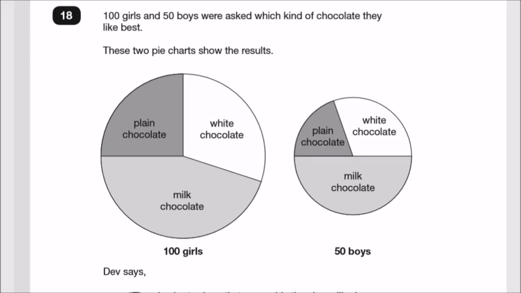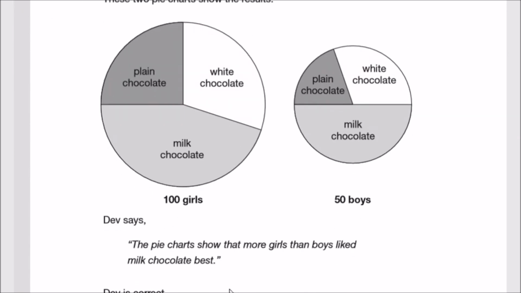Okay, here we go, guys. Number 18. 100 girls and 50 boys were asked which kind of chocolate they like best. And here are the two pie charts to represent the plain, white and milk chocolate they all clearly enjoyed. Dev, our good old chap, said the pie chart showed that more girls than boys like milk chocolate best. Dev is correct. Explain how you know.